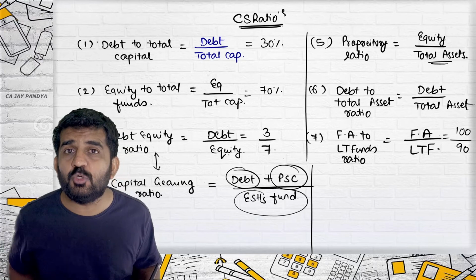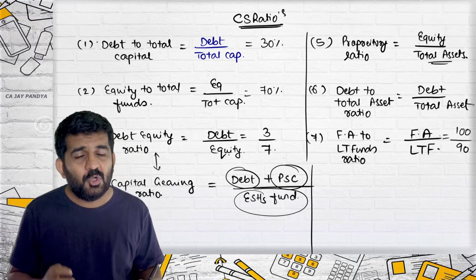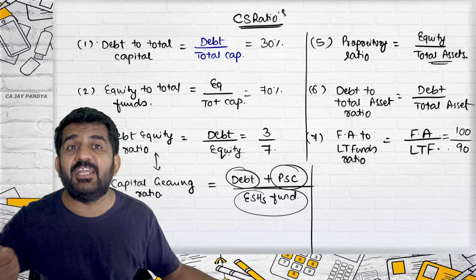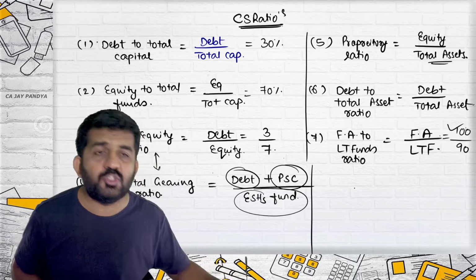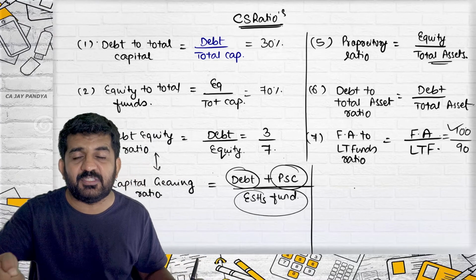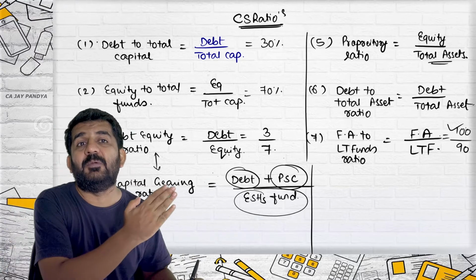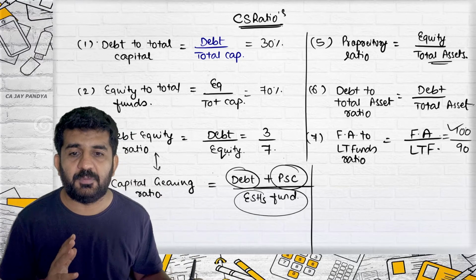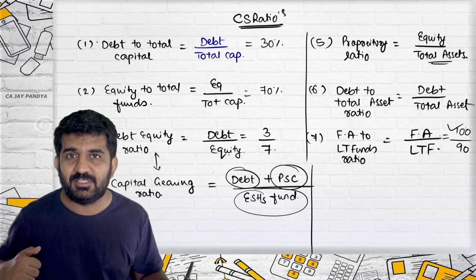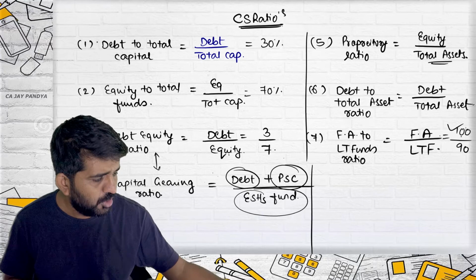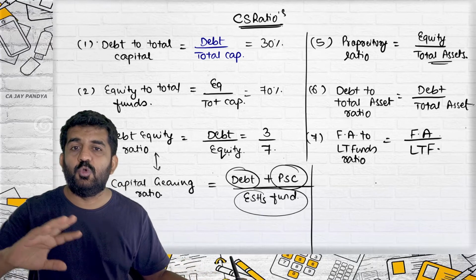You have invested some short-term funds in fixed assets. What will happen to short-term funds? You will have to pay it in a short period of time. So practically, if you are going to pay it in a short period of time, how will you get money in a short period of time? Because you have invested that 10 crore or 10 rupees in long-term assets, and long-term assets give you return over a long journey and not in a short period of time. So you cannot sell your building and pay your creditors. This situation will happen if you do this. So it just shows the balance between fixed asset and long-term funds.